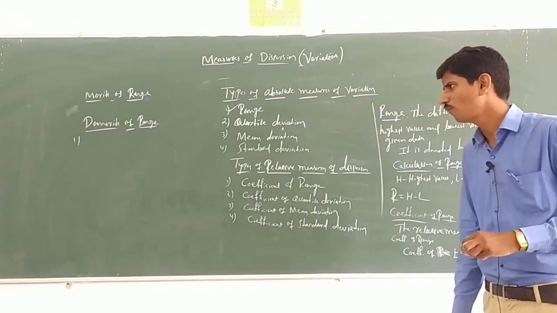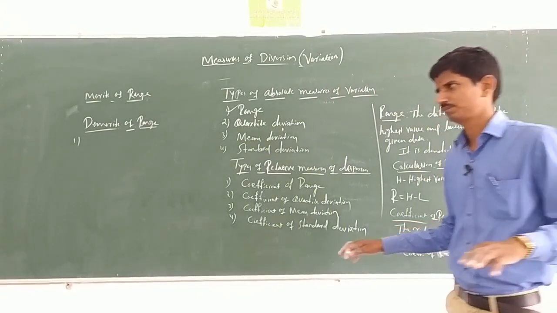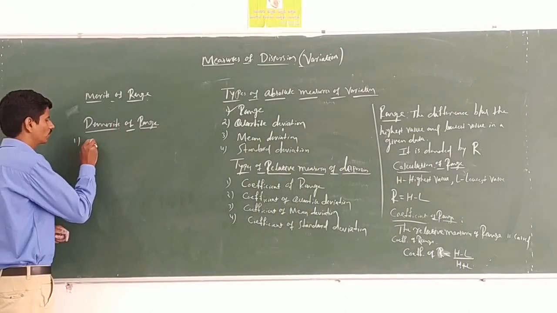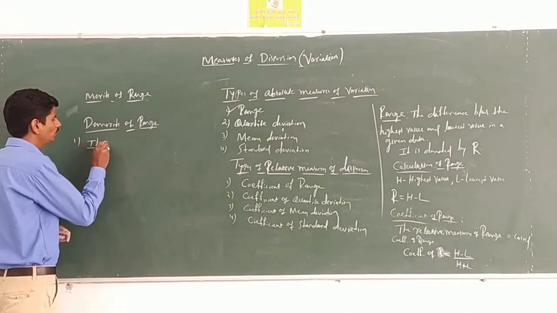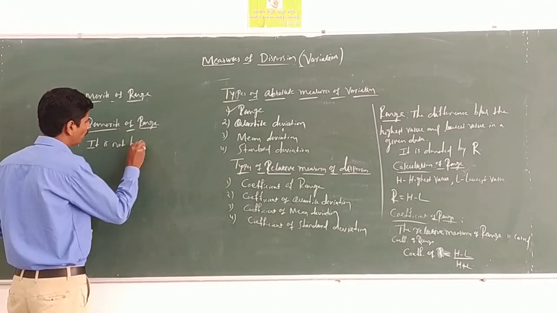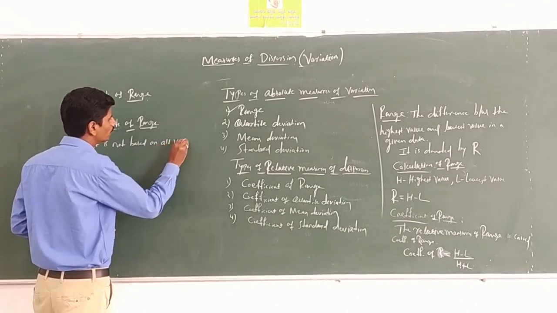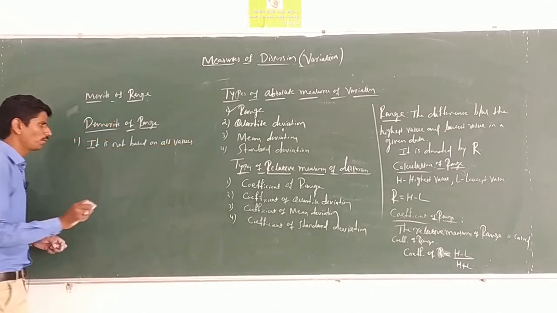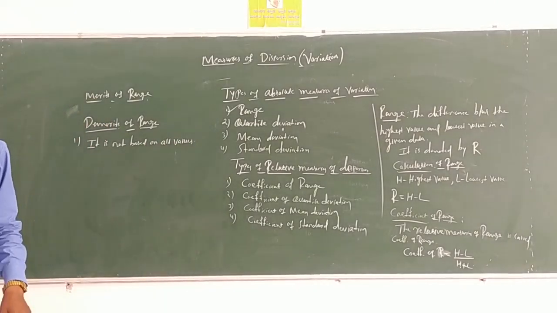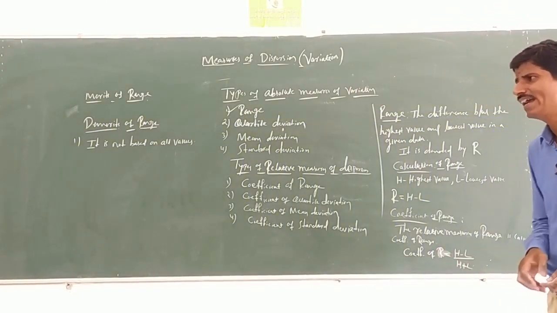Here the first drawback is, it is not based on all the values. It takes only the highest and lowest value.